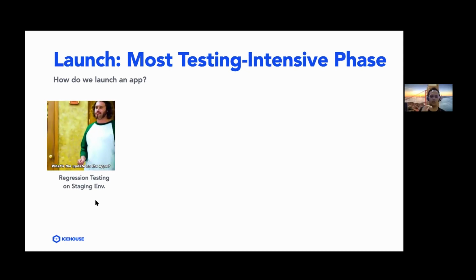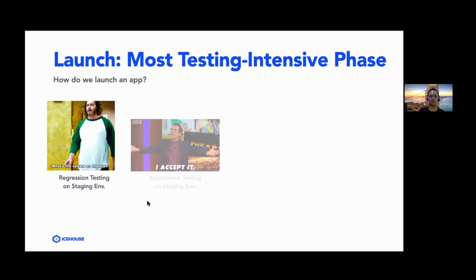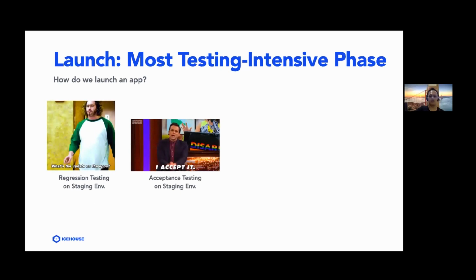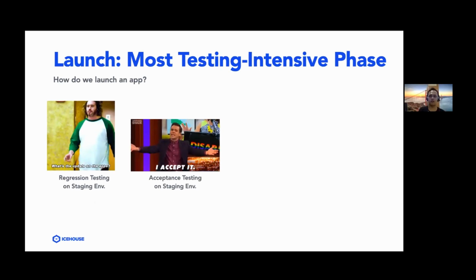Okay. So once you're done with regression testing, and we consider that there aren't any major blocker or critical bugs found, then we are ready to go into the next phase, which is the acceptance testing phase, still on staging environment. In acceptance testing, we distribute the app to the client and have them test our app.